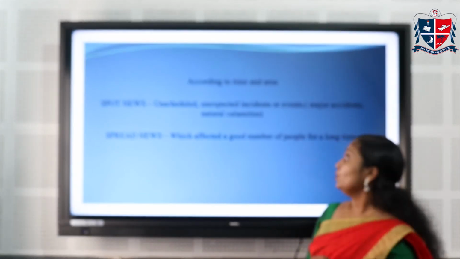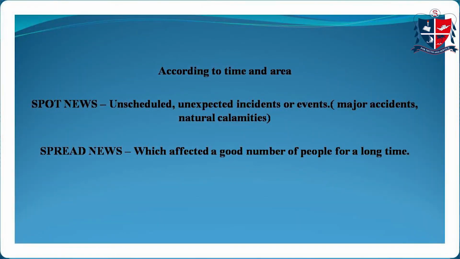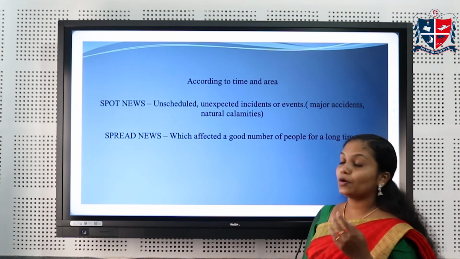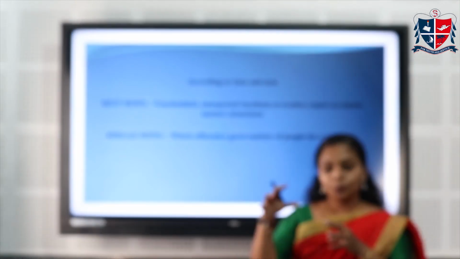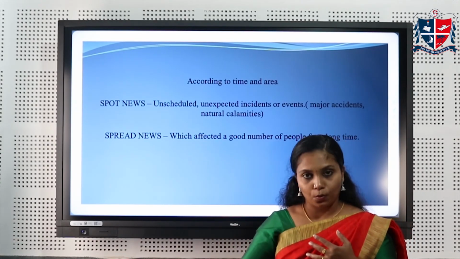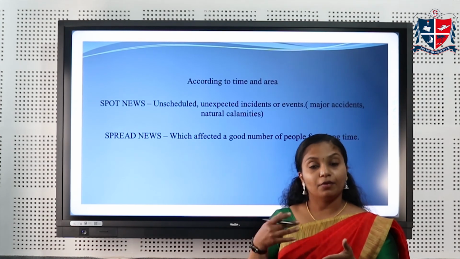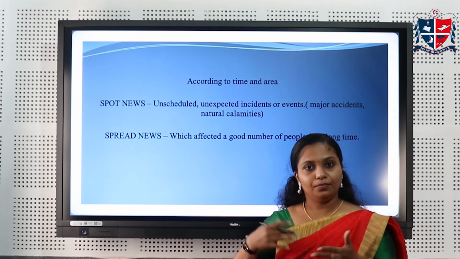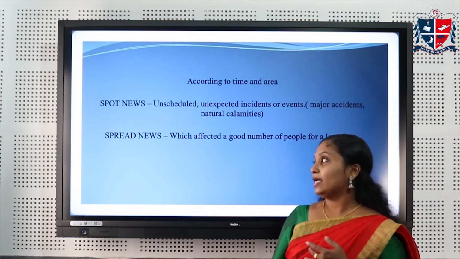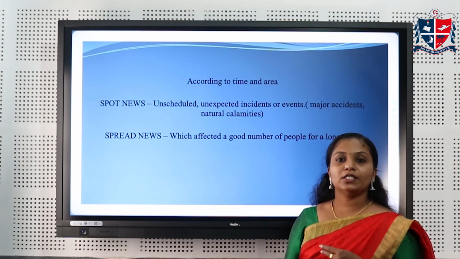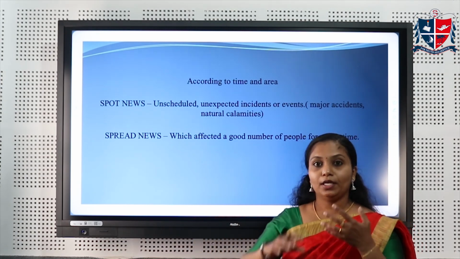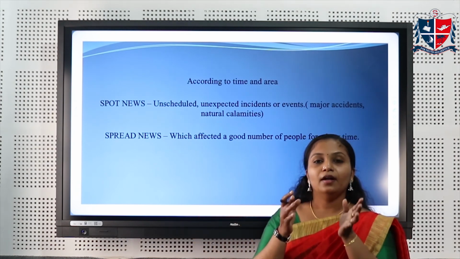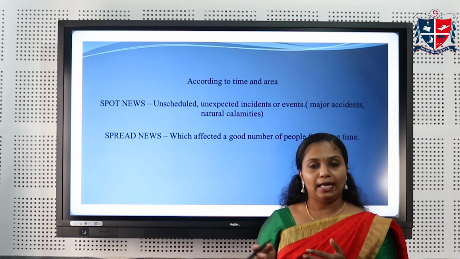Next is according to time and area. According to time and area, news is divided into spot news and spread news. Spot news is unscheduled, unexpected incidents or events. As a journalist, we go to the spot, get the information, and write the news. That is spot news. The next one is spread news. Spread news affects a good number of people for a long time. It's like descriptive news. We need to describe all the information about an incident that happened somewhere.